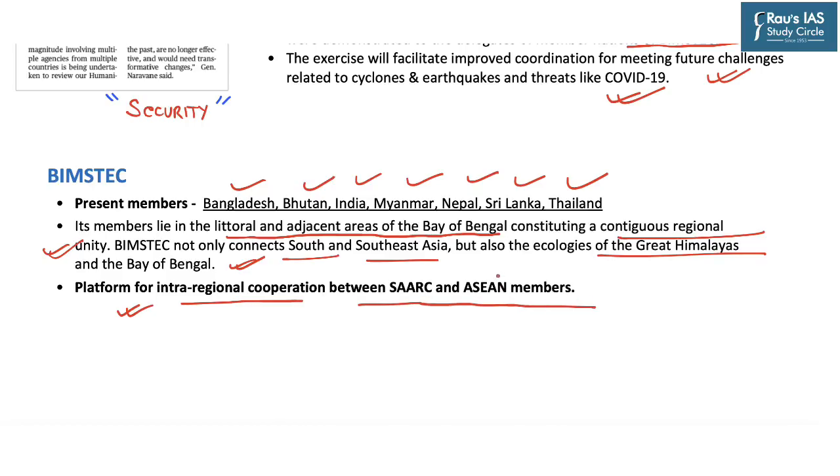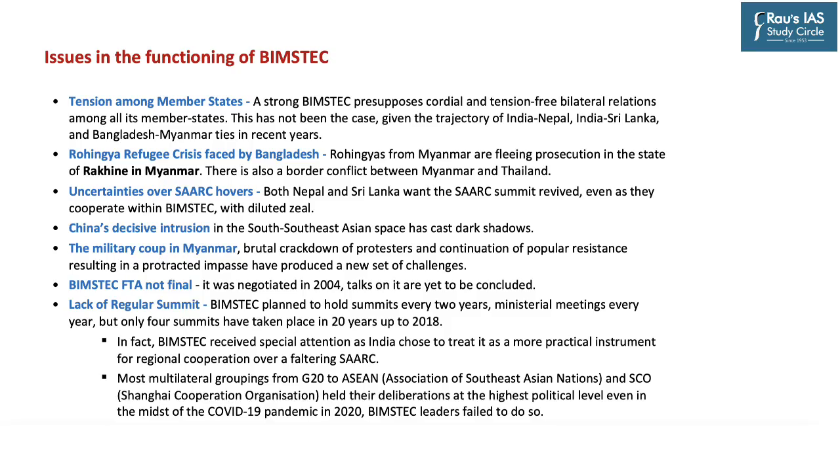However, everything is not correct with the BIMSTEC members, as there are certain concerns as well. So the issues in the functioning of BIMSTEC include tension among member states such as India and Nepal, India and Sri Lanka, and the Myanmar-Bangladesh Rohingya refugee crisis faced by Bangladesh. Now this has resulted in Rohingya refugees fleeing from Myanmar either to Bangladesh or Thailand. And this has also increased the border conflict between Myanmar and Thailand.